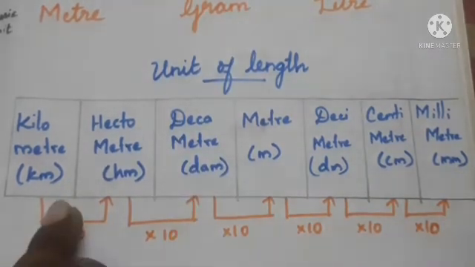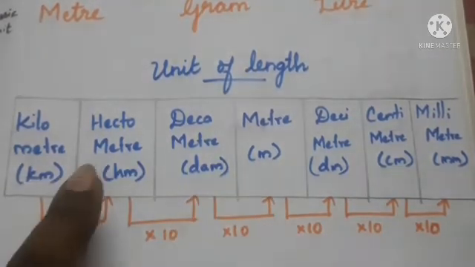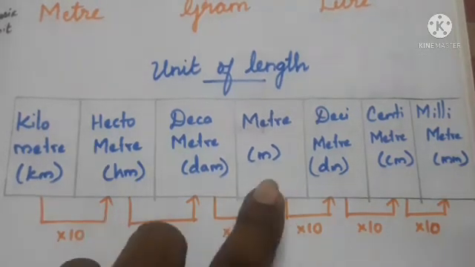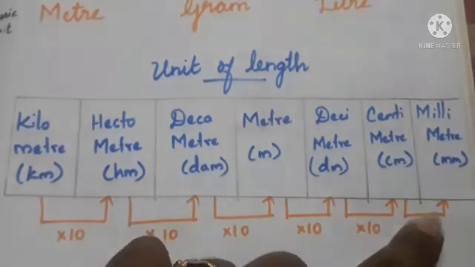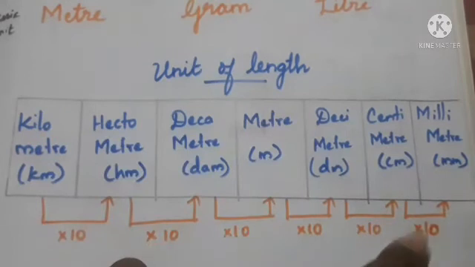So if you want to convert higher to lower, we have to multiply with 10. For example, if you want to convert kilometer to centimeter or meter, we have to multiply. But when you convert lowest to highest, we have to divide.